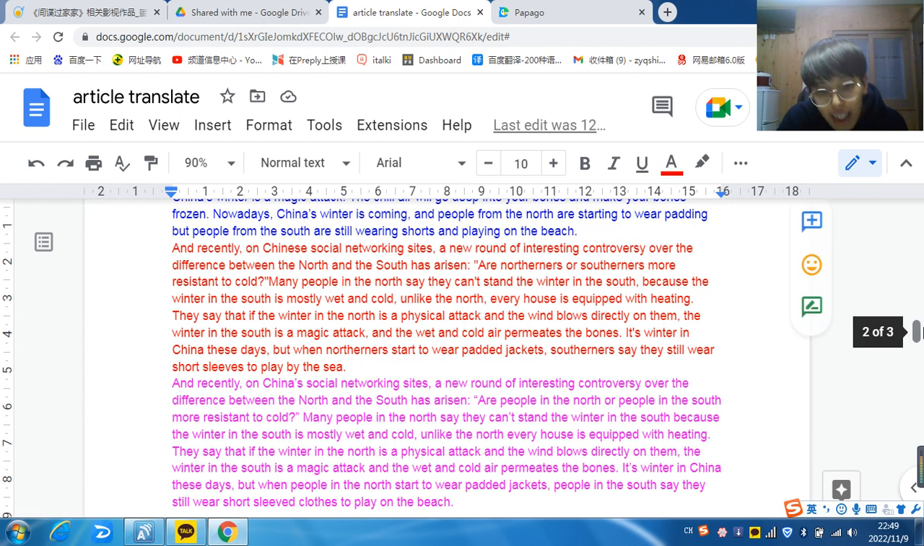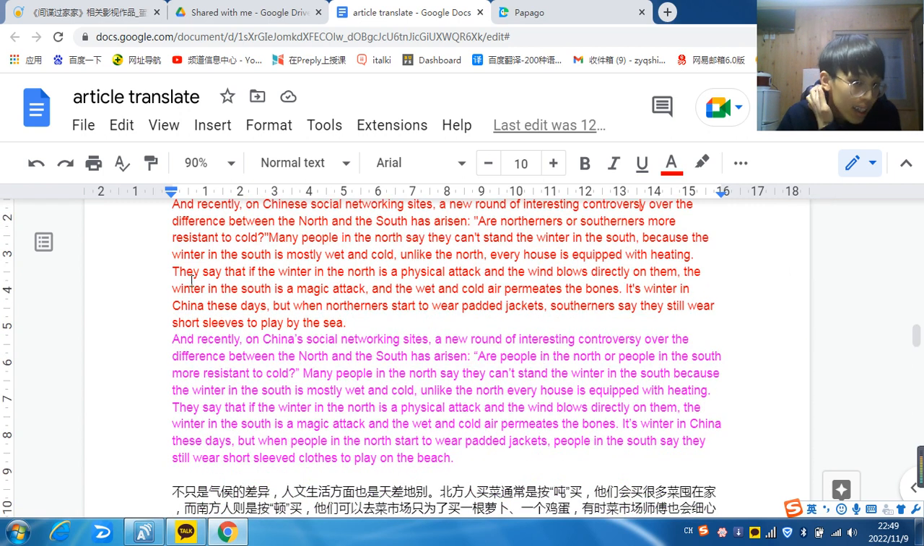And recently, the winter is coming to China. The people in the north start to wear padding, but people in the south say they are still wearing short sleeves to go to the beach.